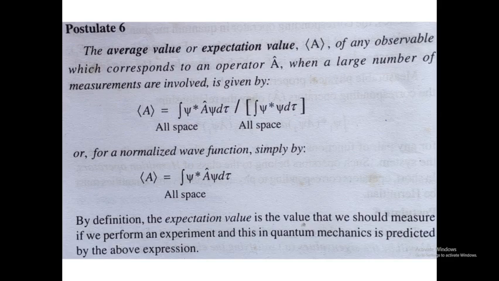Like this, if you want to measure the distance of the electron from the nucleus at different instants, we are conducting a number of measurements, so we have to take an average value. That is what this postulate says. Next class we will discuss the particle in a box problem.